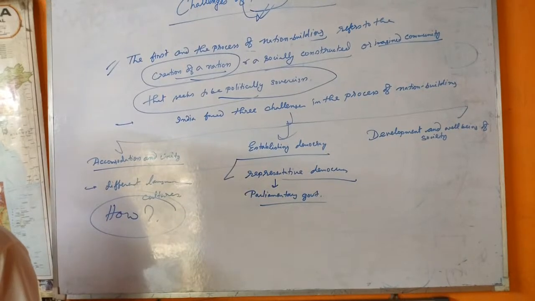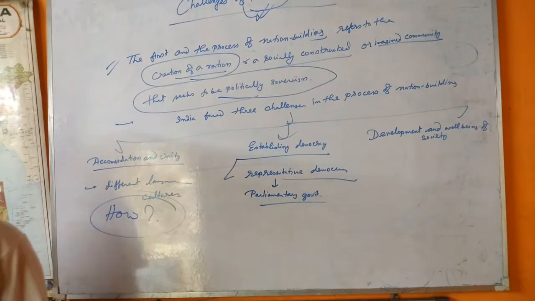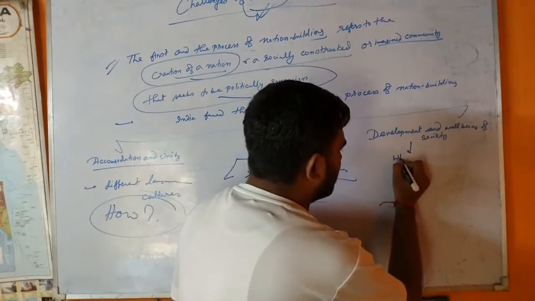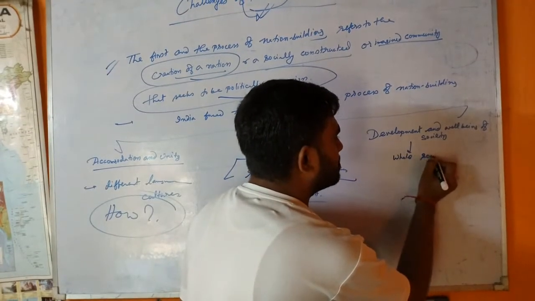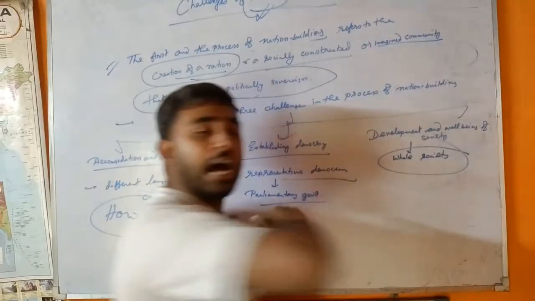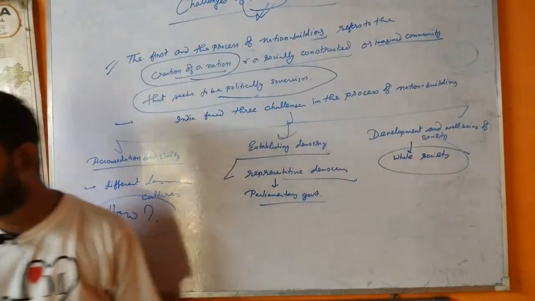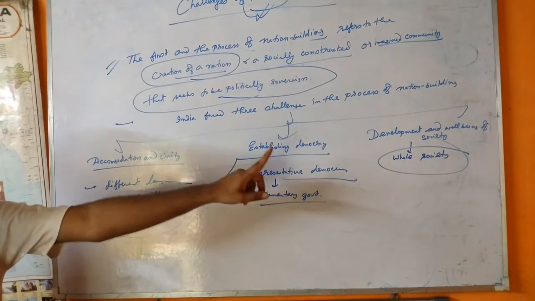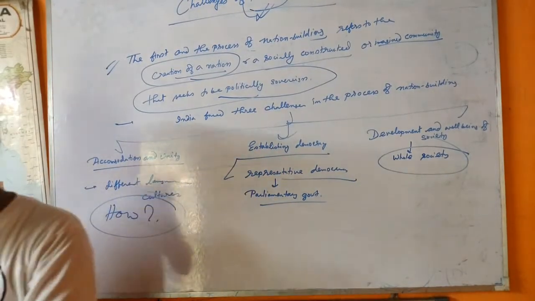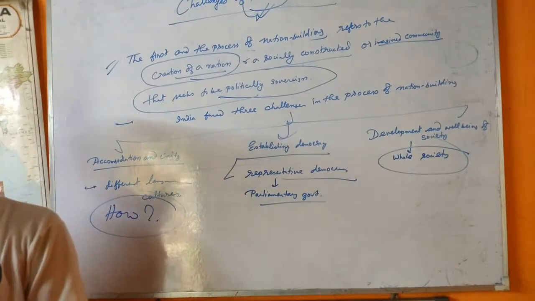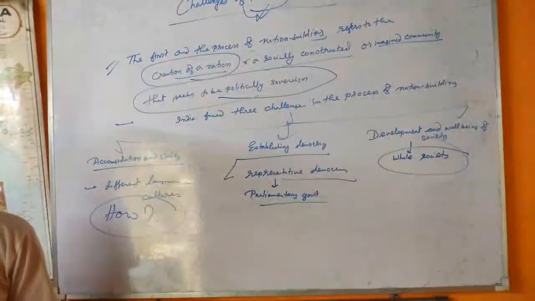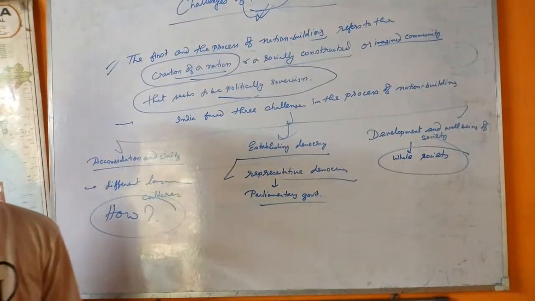Okay, how to develop the entire society? That means the third challenge was to bring development and well-being of the whole society. What I am saying, the whole society, not one section, the whole society. How to develop the whole society? Again, the constitution clearly laid down, just mind it, the principle of equality and special protection to socially disadvantaged groups and religious and cultural communities.